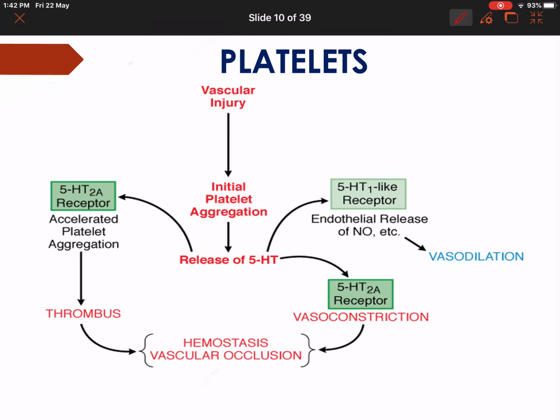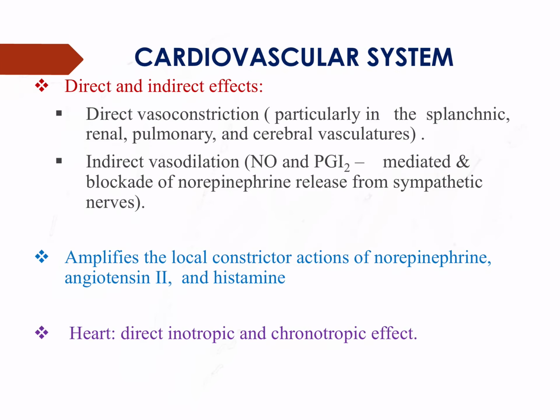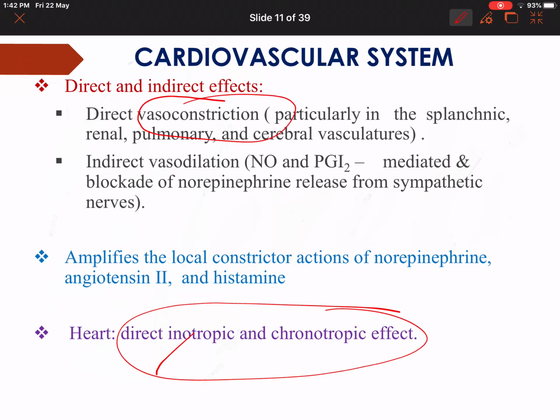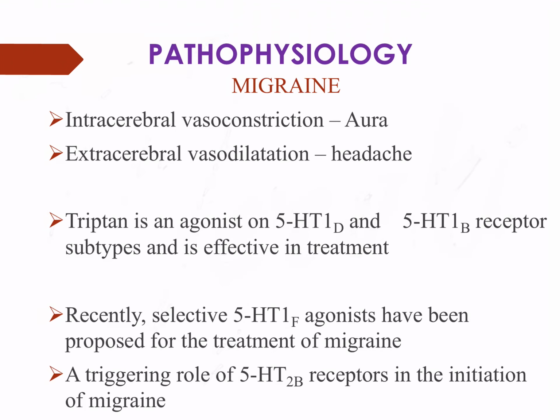In the platelet, they produce platelet aggregation, and they also produce vasoconstriction of the blood vessels. On the heart, they cause increased heart rate as well as increased contraction of the heart. So these are basically vasoconstrictors, predominantly vasoconstrictors. They have very mild vasodilatory properties.